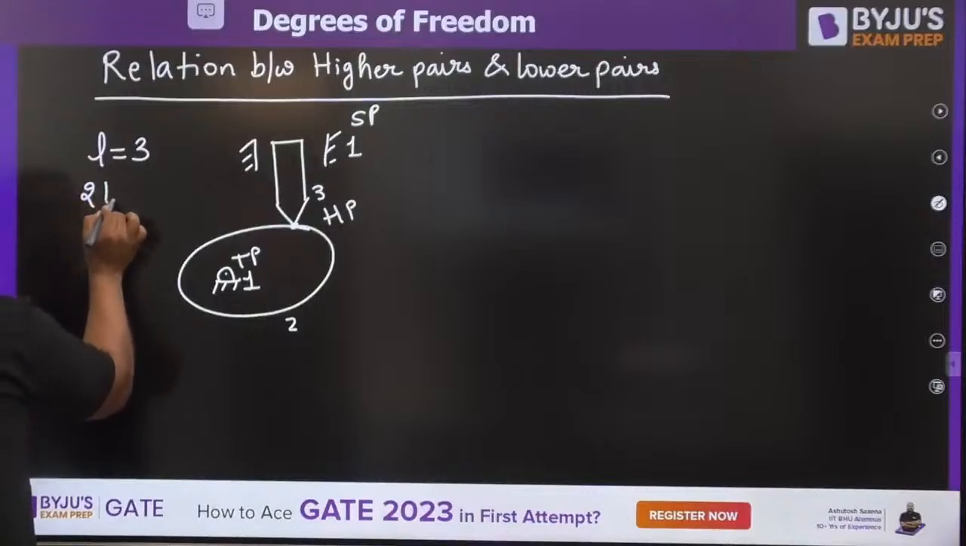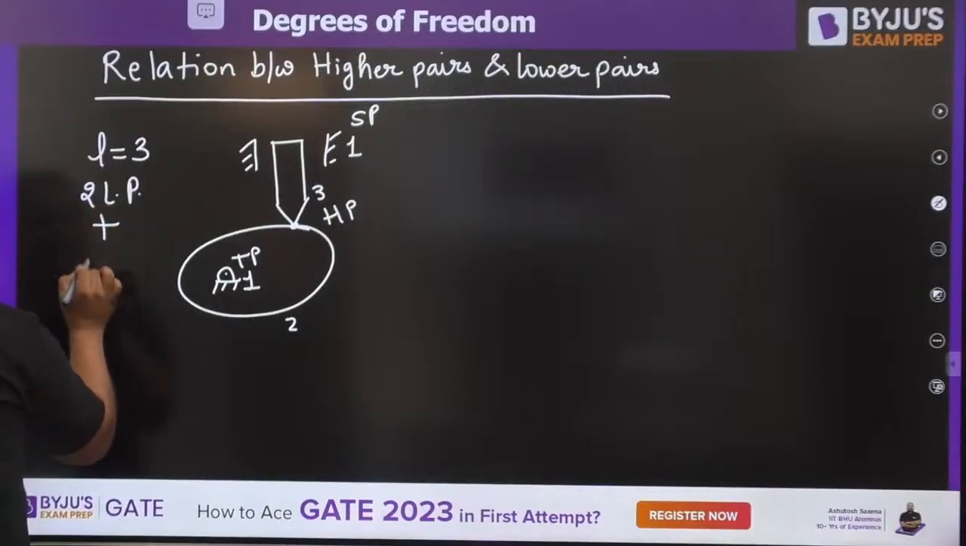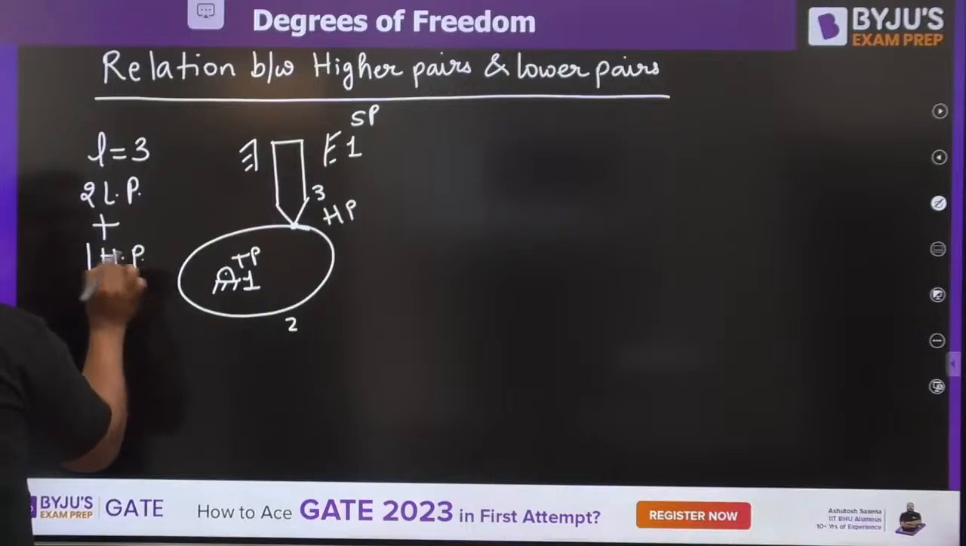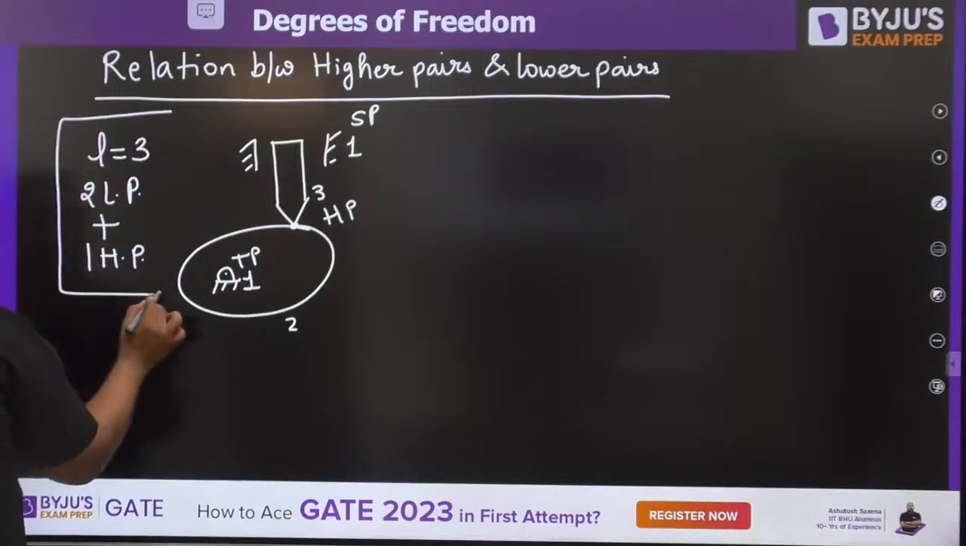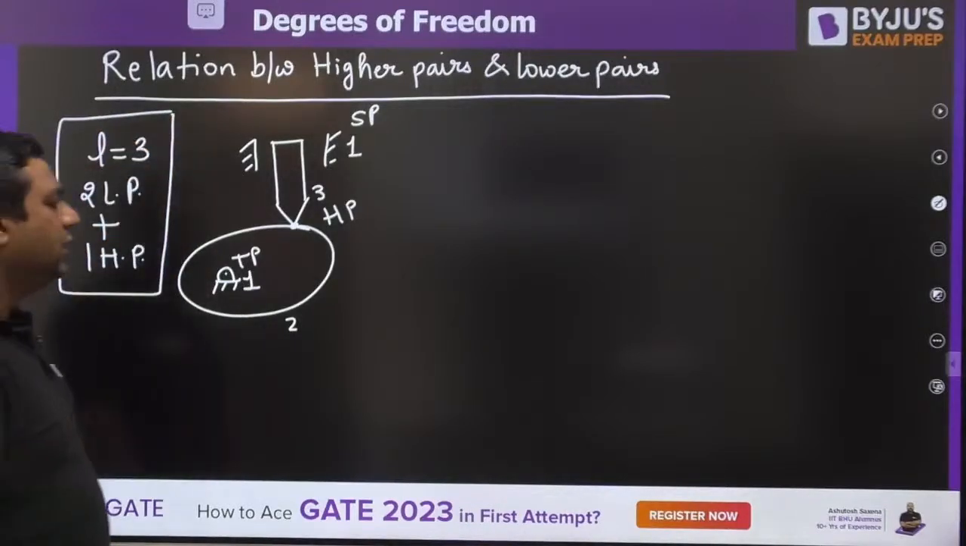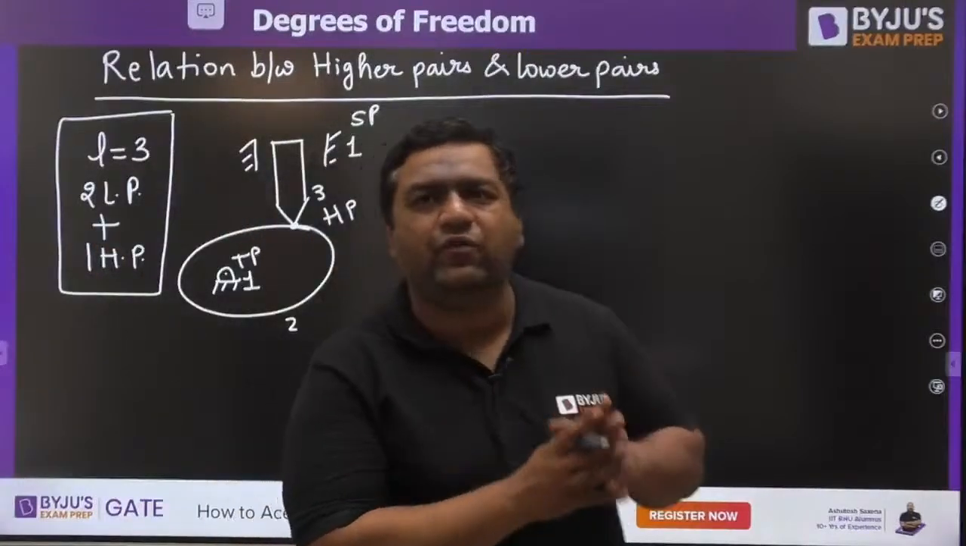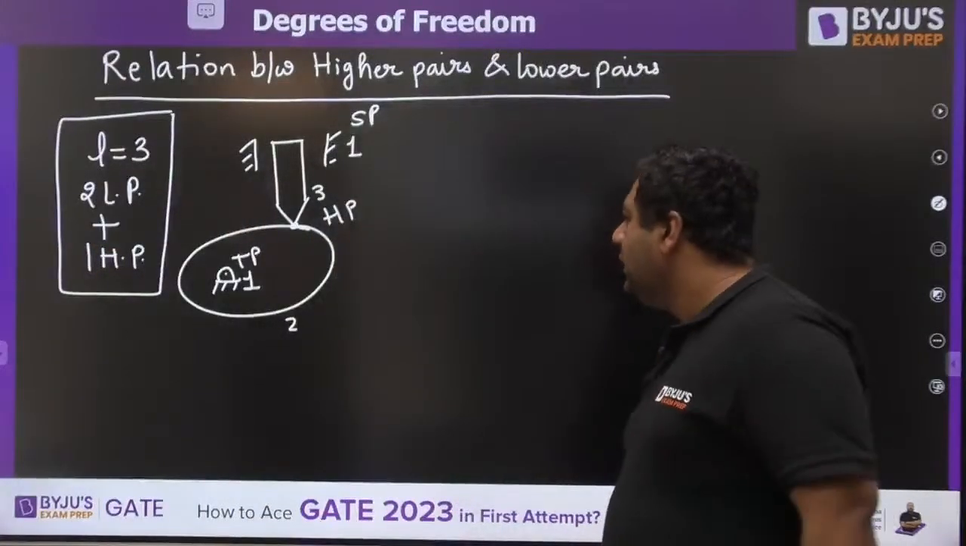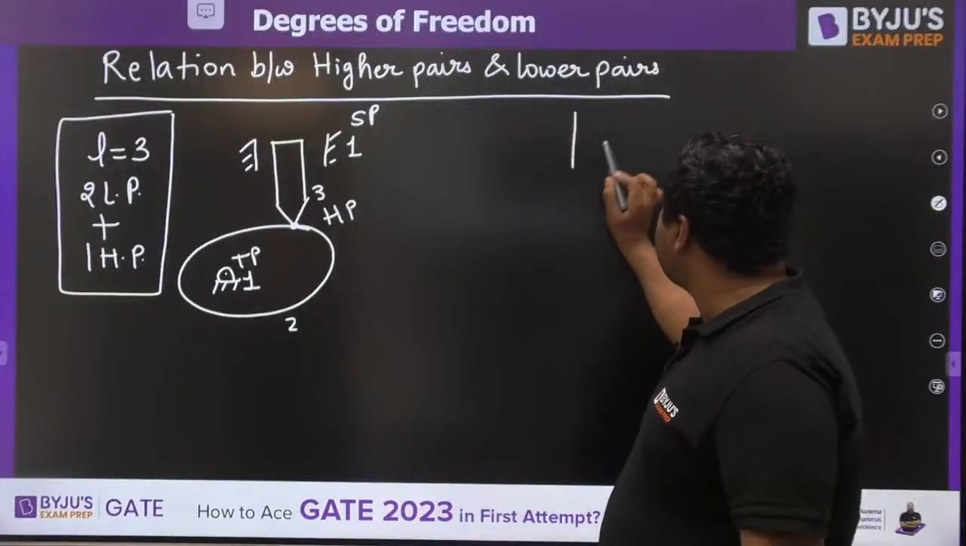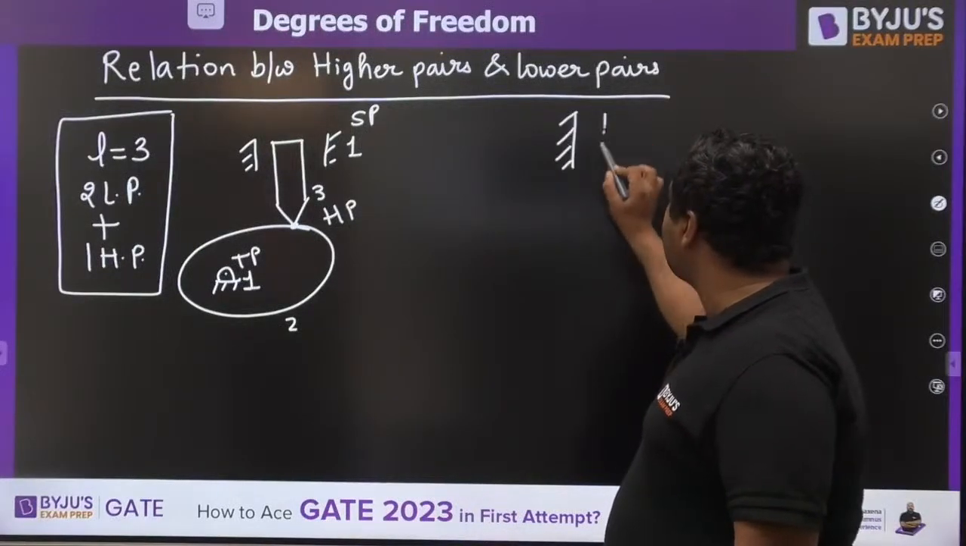So there are 2 lower pairs plus 1 higher pair. Whatever I am writing is said to be the configuration of a mechanism. Now we are going to have a similar mechanism which would be giving you the similar motion.